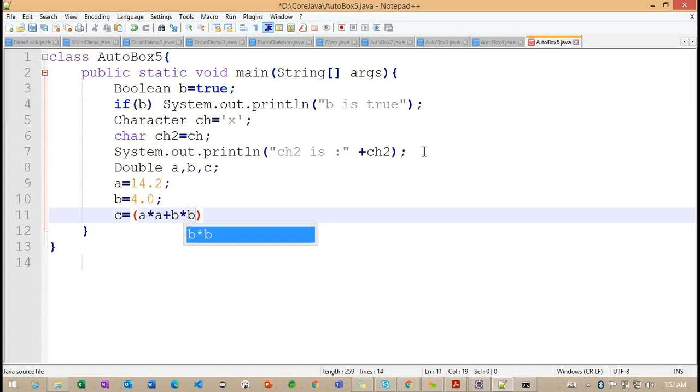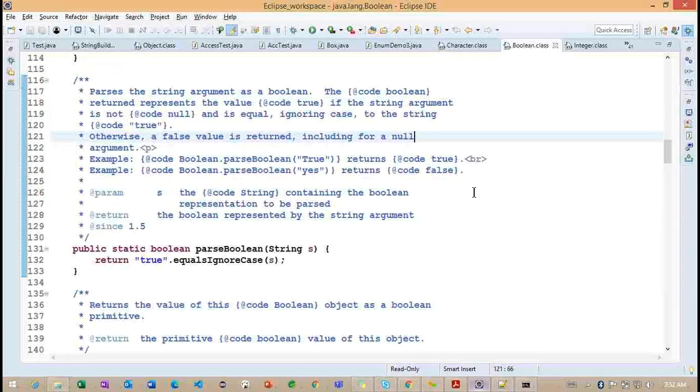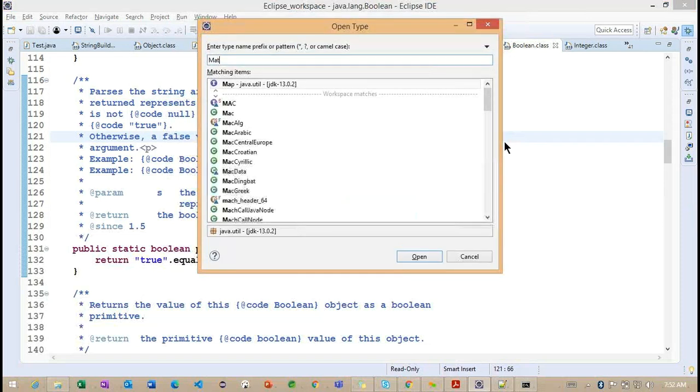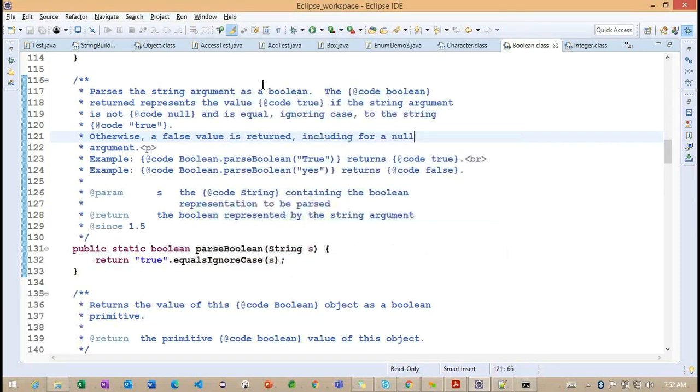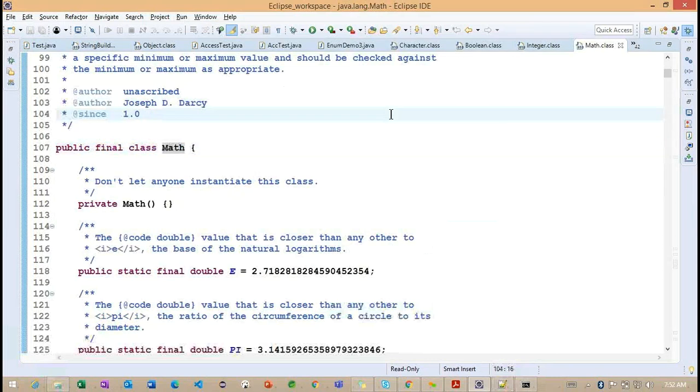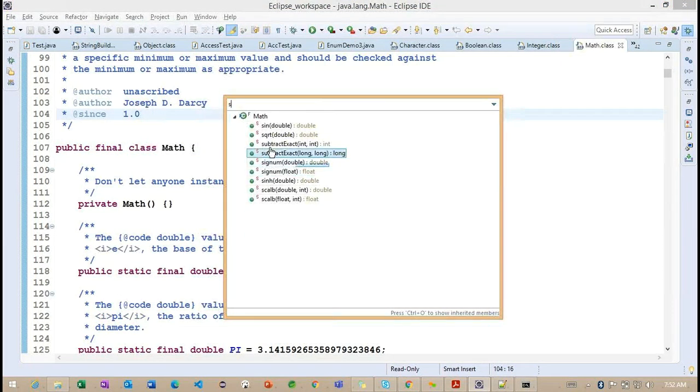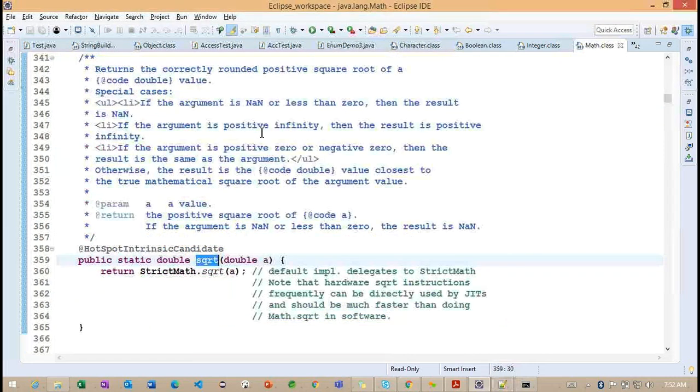So there is no error here, but when we are trying to work with the math class related sections, if you observe, this is our math class, and inside this particular math class we are having one method called sqrt method. Whenever I'm trying to work here, basically it returns a double. Now what I want to provide here is how exactly this section of code is converting.